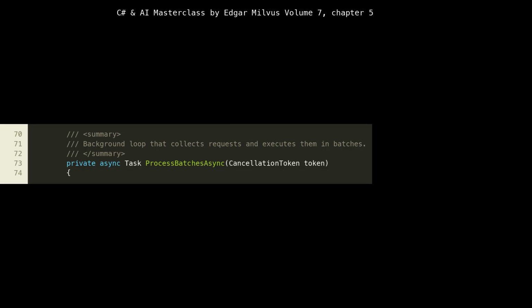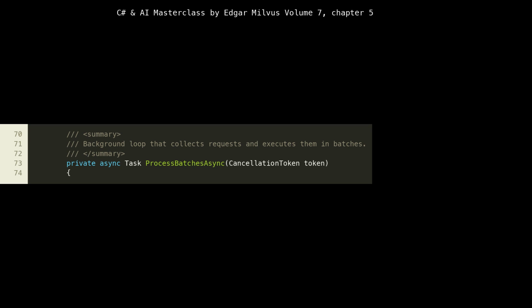The ProcessBatchesAsync method, lines 70 to 74, is the heart of our batching logic, running continuously in a background task. It's an async Task method, allowing it to perform non-blocking waits. The while (!token.IsCancellationRequested) loop ensures that this processing continues until a cancellation signal is received, enabling graceful shutdown. This pattern is common for long-running background services and microservices, ensuring they can be stopped cleanly without losing in-flight requests or corrupting state.